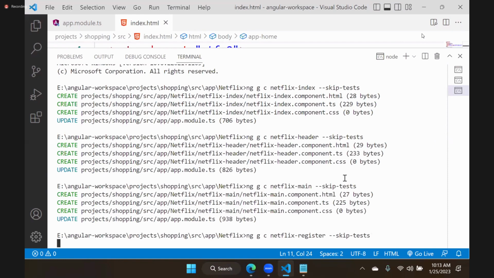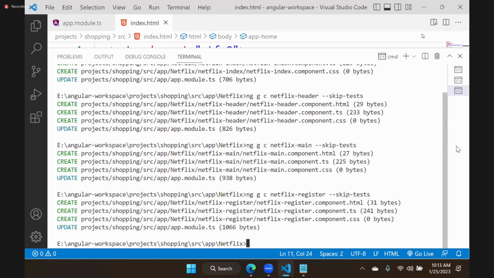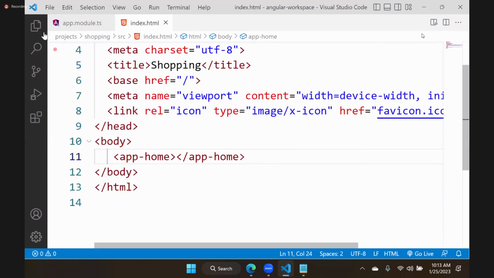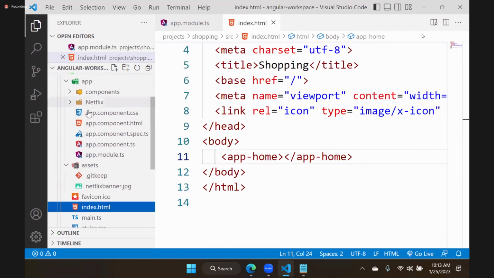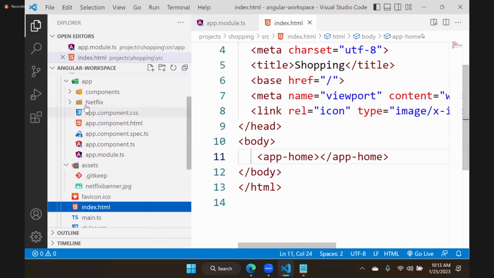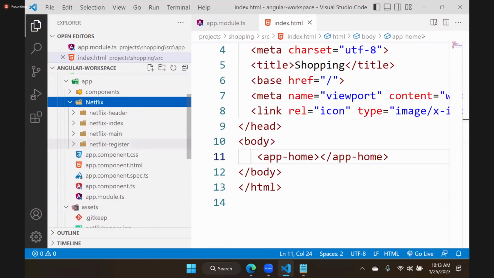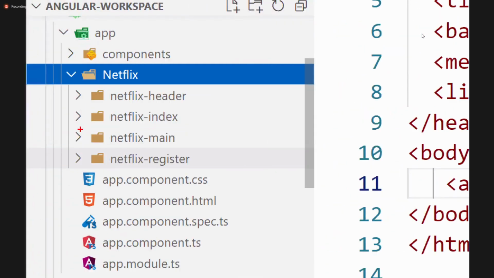Now let's close this. You can see in the project, in app, Netflix, all those 4 components are present. So we have Netflix index, main, register, and header.